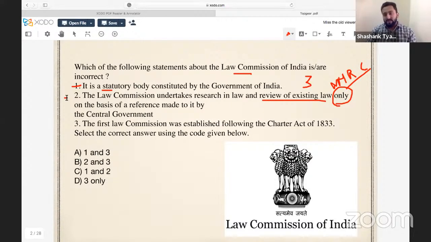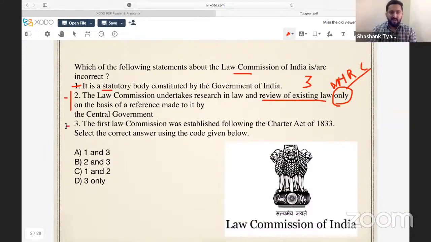But there are times when Supreme Court also refers certain matters to Law Commission to research on it and give some suggestions. Law Commission is an advisory body to Ministry of Law and Justice, and since it is an advisory body, its recommendations are not binding in nature. So you should also know the functions of Law Commission. I'm going to discuss it.